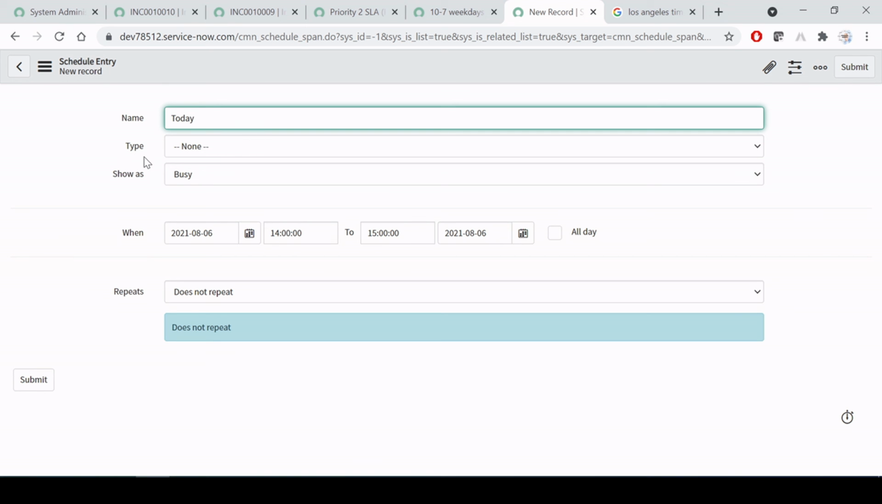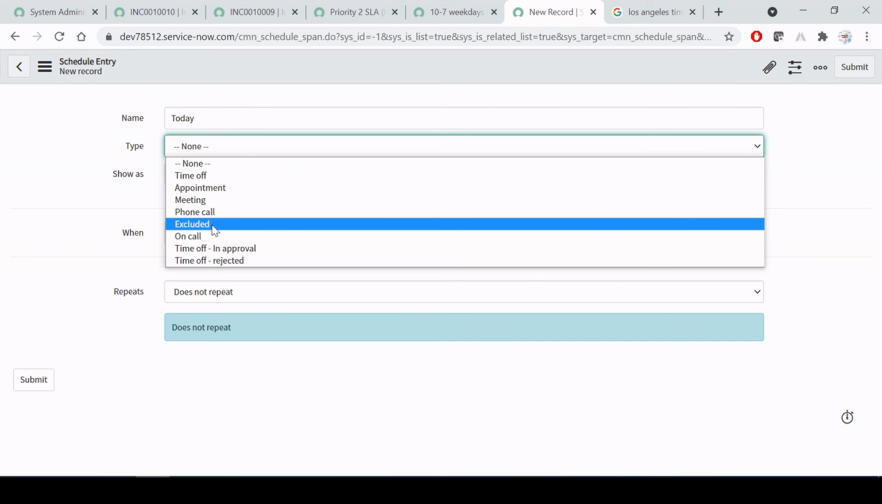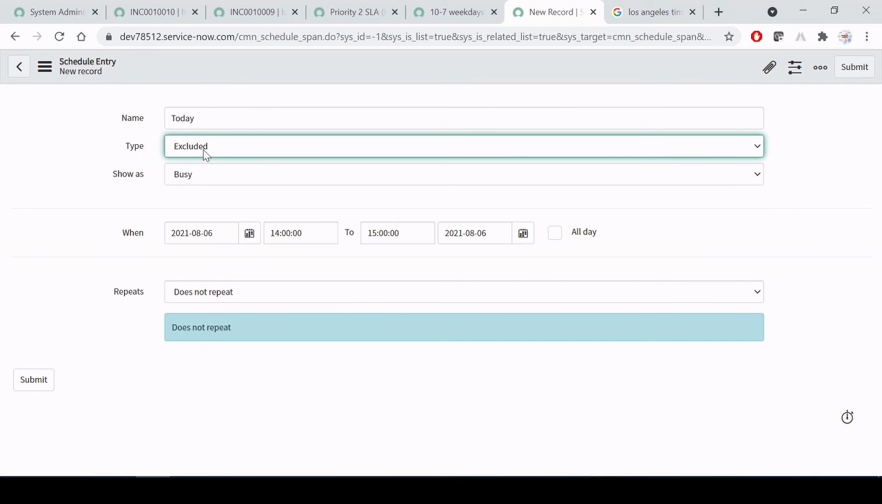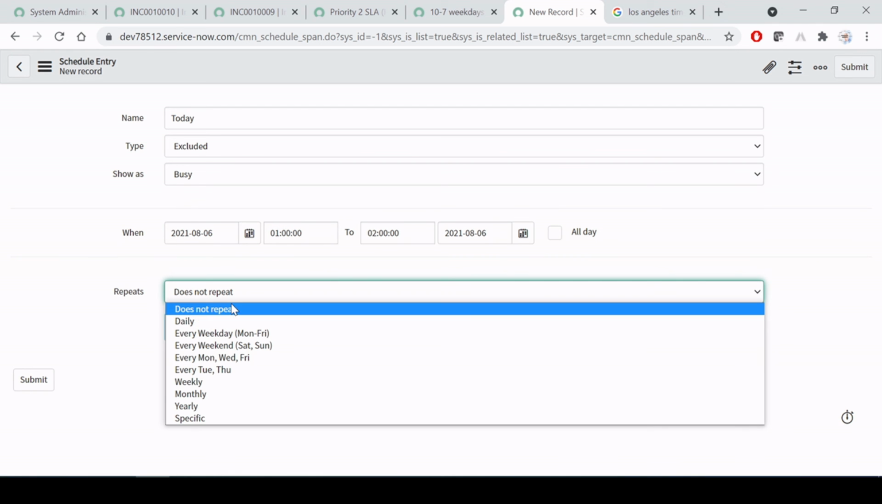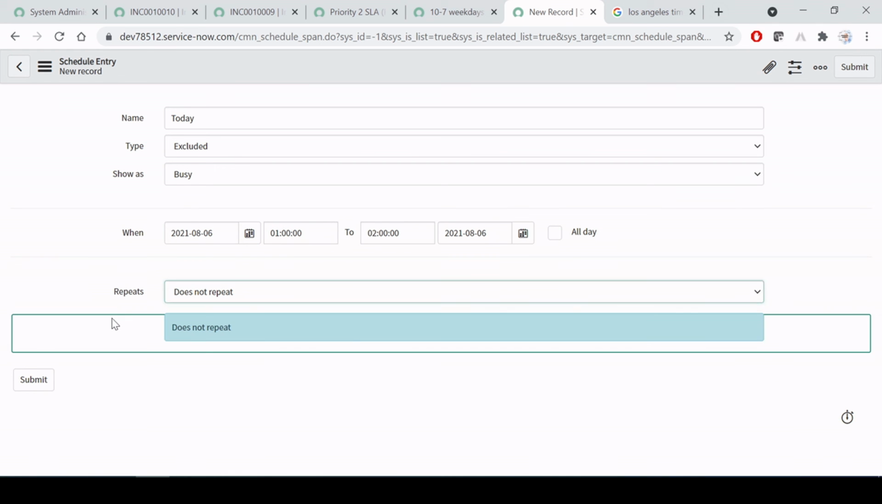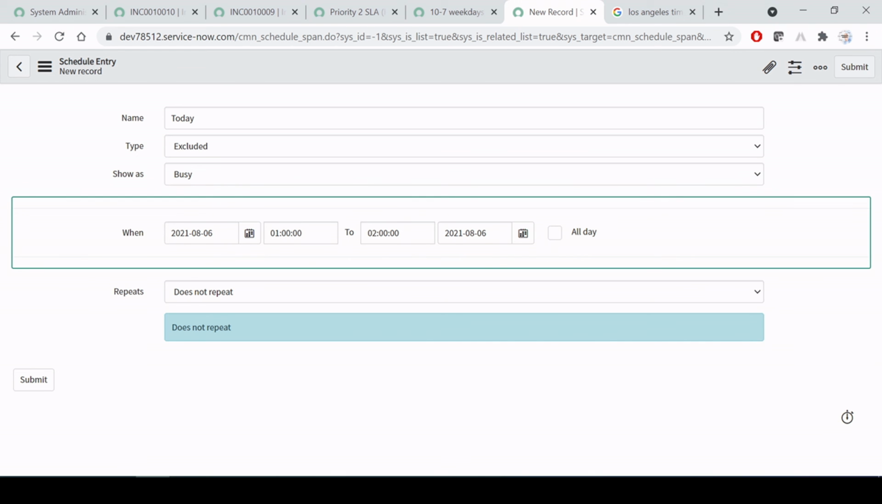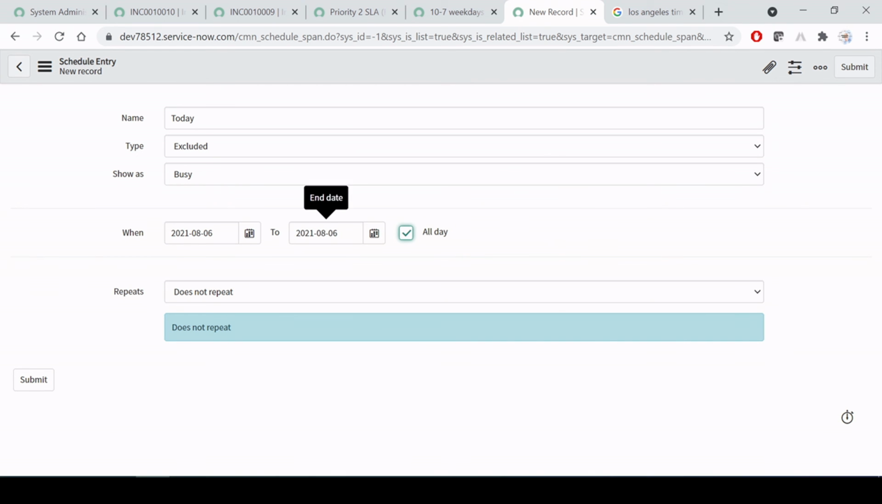Let's say today I want to exclude today. Let's say today is the holiday, right? So just for showcase, I'm going to execute this. Here you know that for type we have to select exclude, and the timing, let's say it should be 1 to 10. Fine, here we have to put the 0. And let it be doesn't repeat. And let it not be timed, let it be for the whole day.